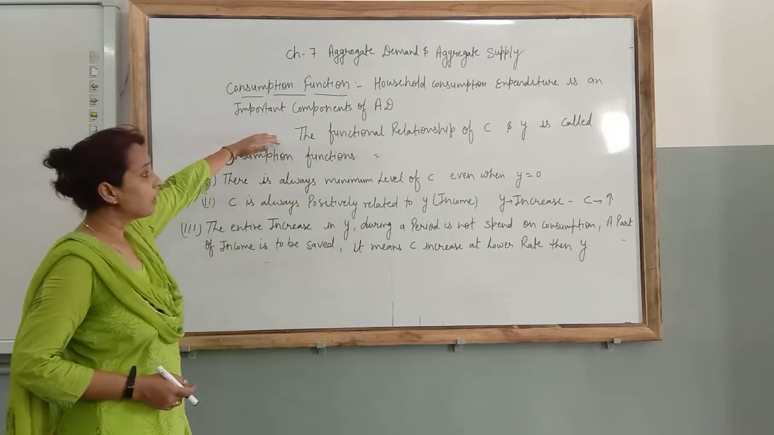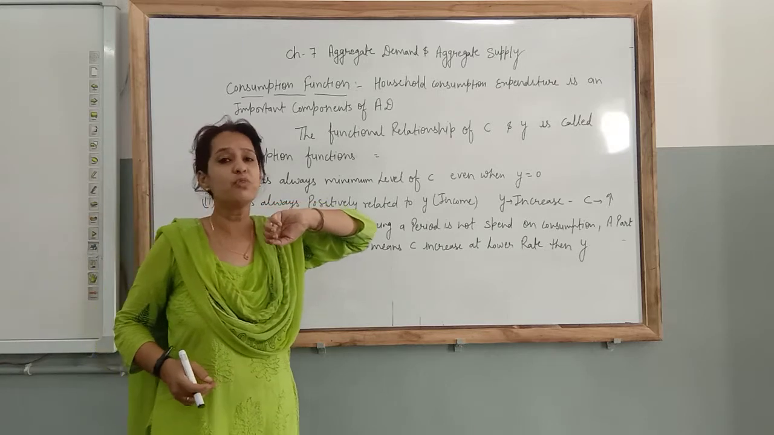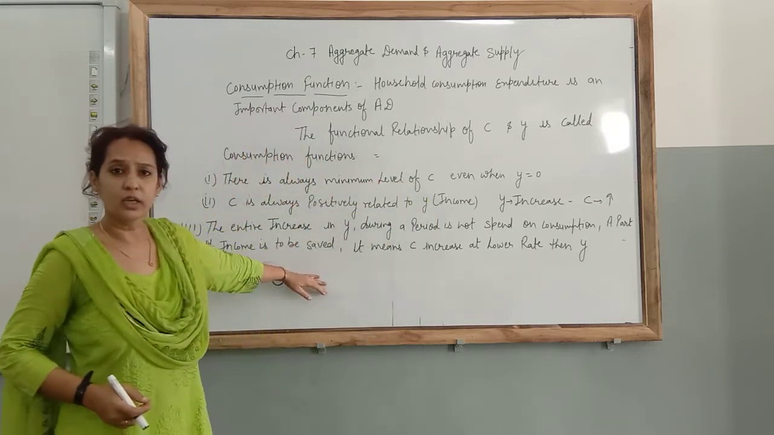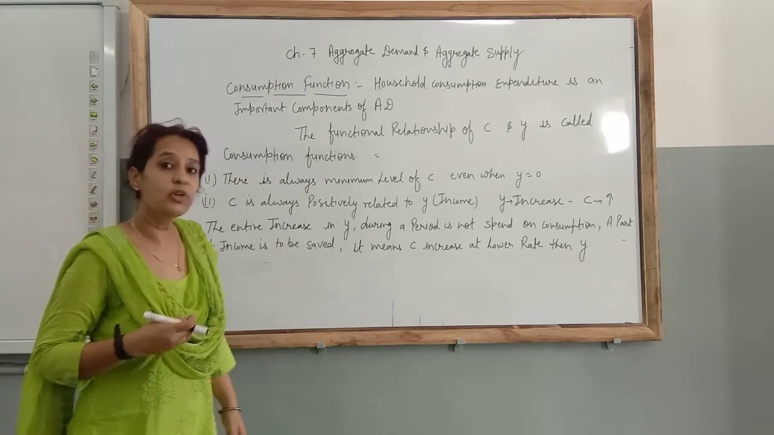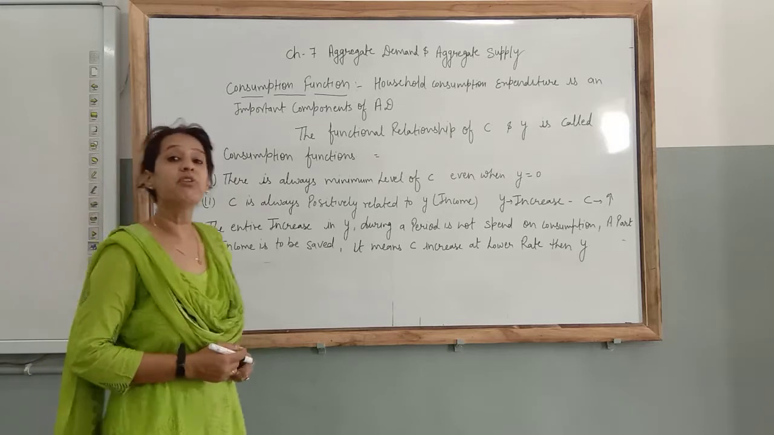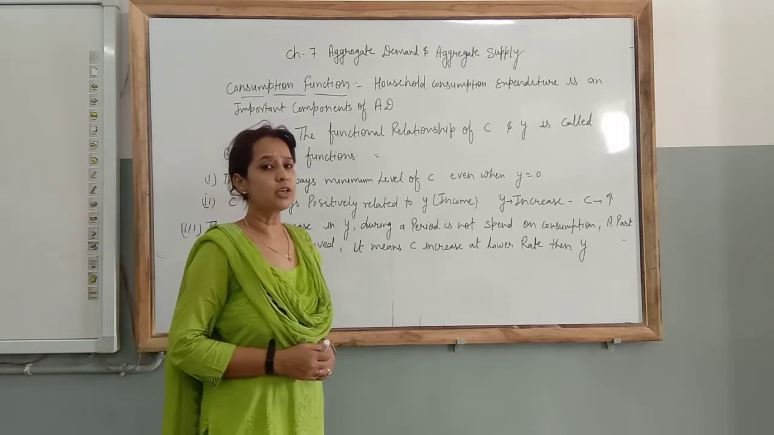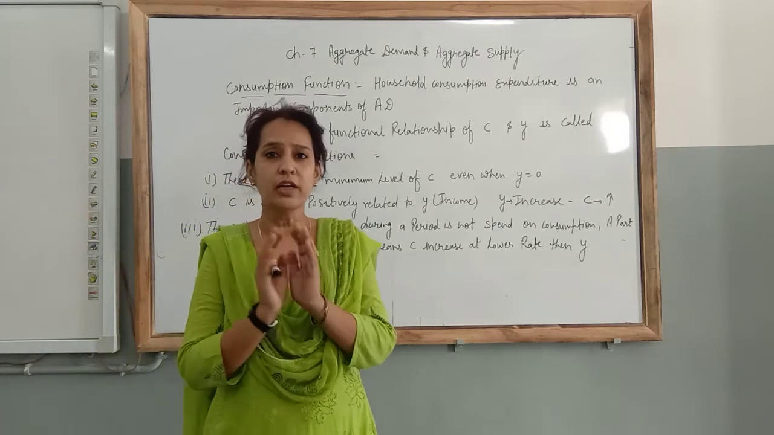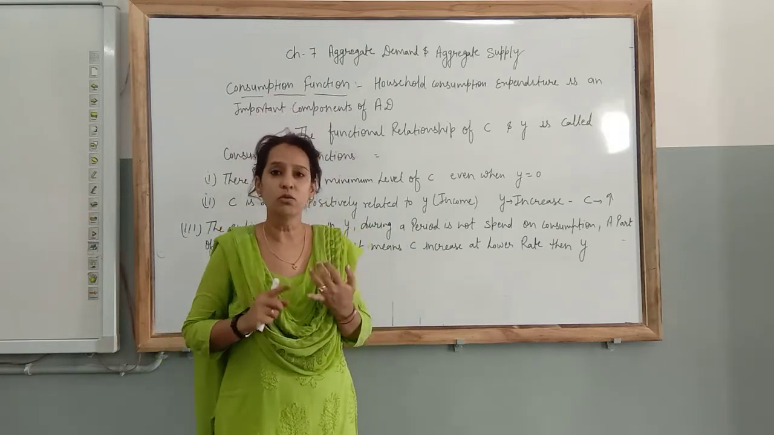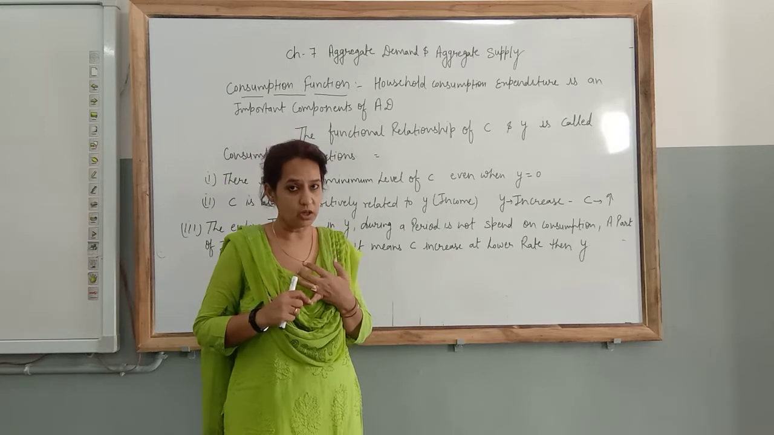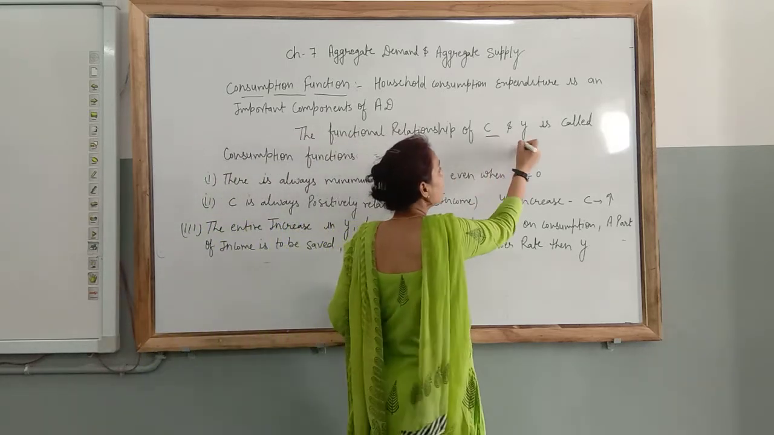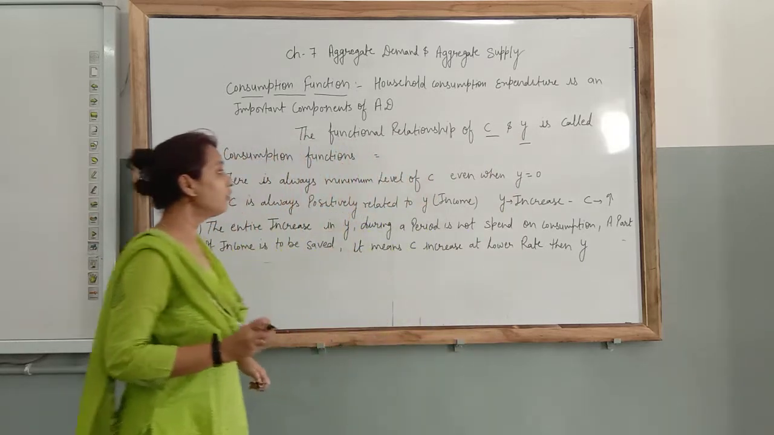There are three major points which we have observed earlier also. Today I am just giving you a recapitulation of what we have observed. First of all, what is the meaning of consumption function? Consumption function means the functional relationship between consumption and income is known as consumption function.